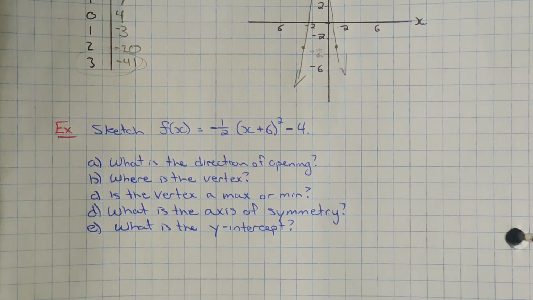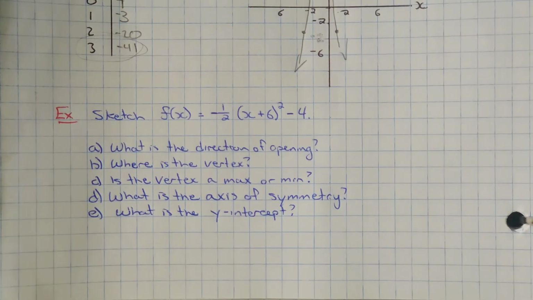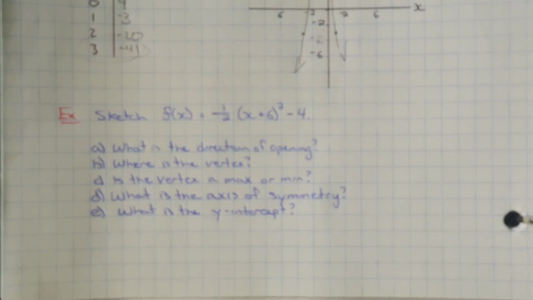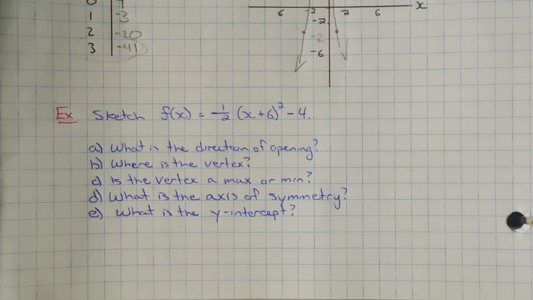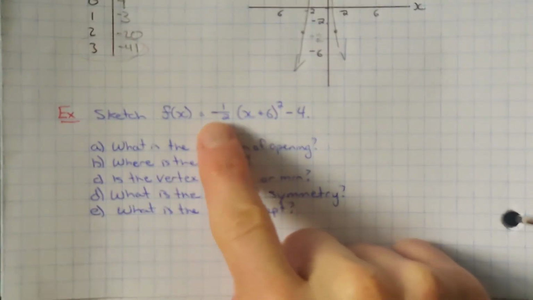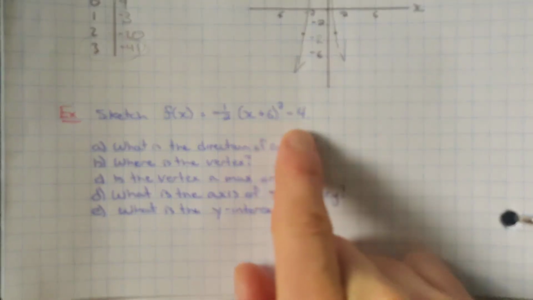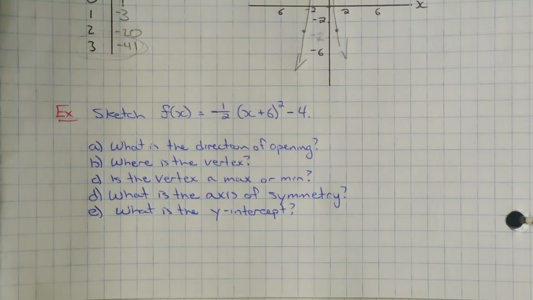So again, in this case, we're going to do a quick sketch of the parabola, and then we have a couple questions to answer. Some of these, again, we can answer without doing much of anything. We can just look at the equation. So let's start answering as many questions as we can before we actually graph it, or draw the sketch of it, sorry. I've got -1/2 (x plus 6) squared minus 4.